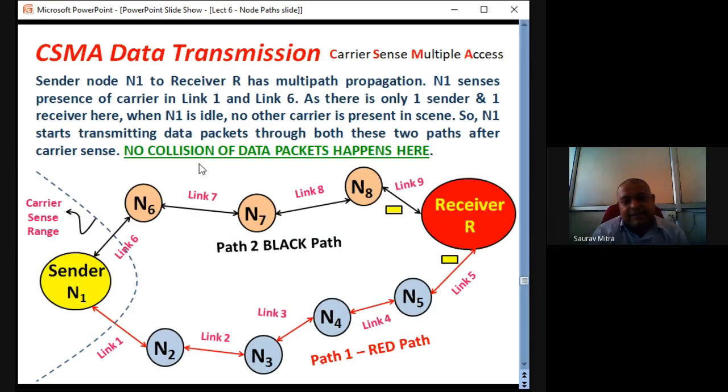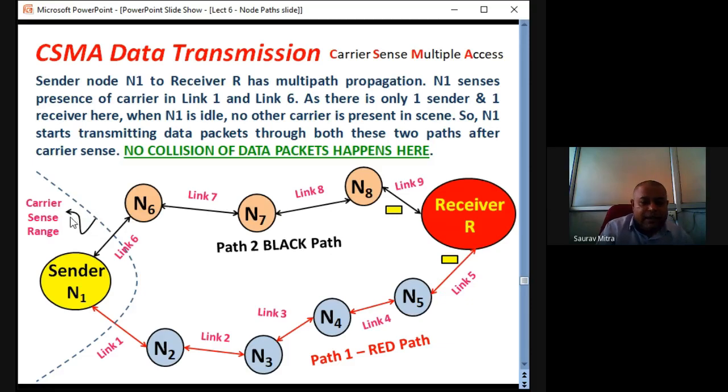In another case, this is a multi-path, multi-hop scenario where the sender N1 is trying to send packets to the receiver. First, the sender N1 senses carrier at link 1 and link 6. This is the carrier sensing range.